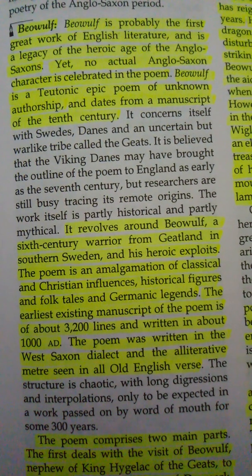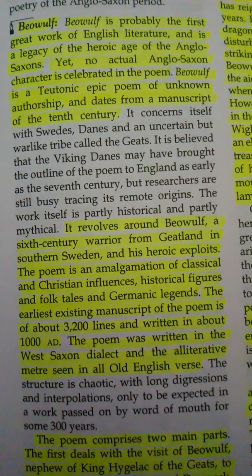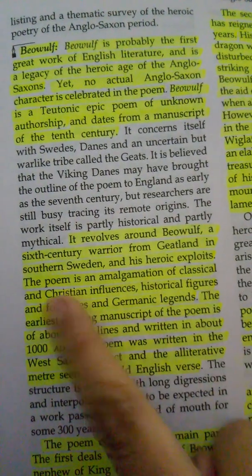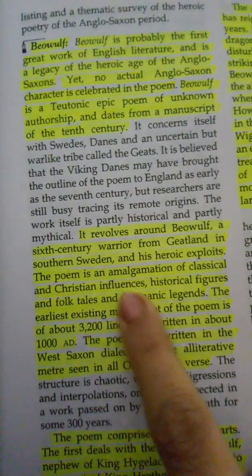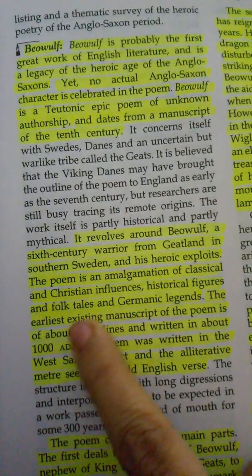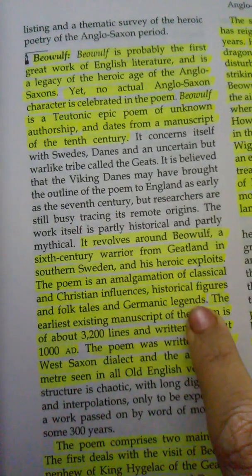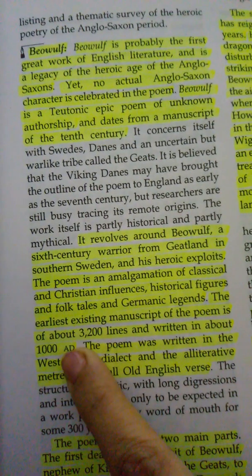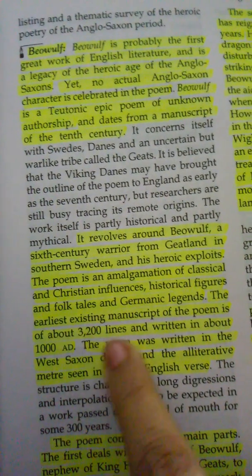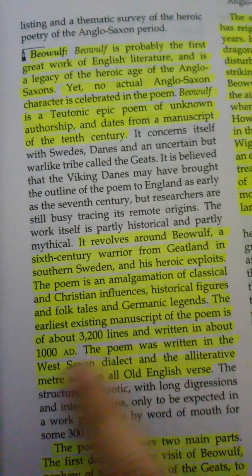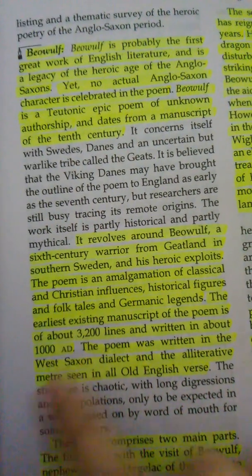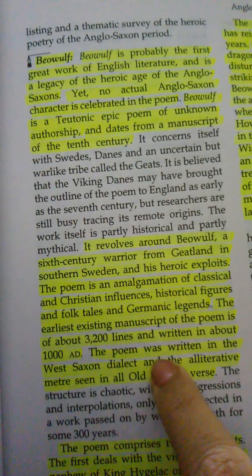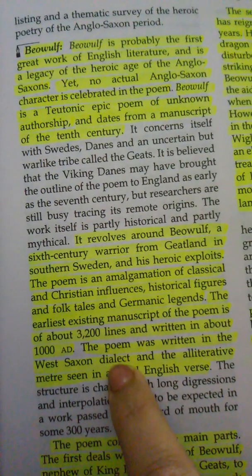The poem is an amalgamation of classical and Christian influences. So it's an amalgamation of classical and Christian influences, historical figures and folk tales and Germanic legends. The earliest existing manuscript of the poem is about 3,200 lines and written in about 1000 AD, after the death of Christ, AD. The poem was written in the West Saxon dialect.